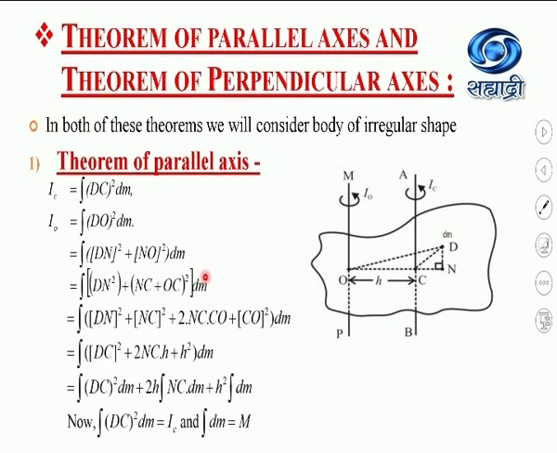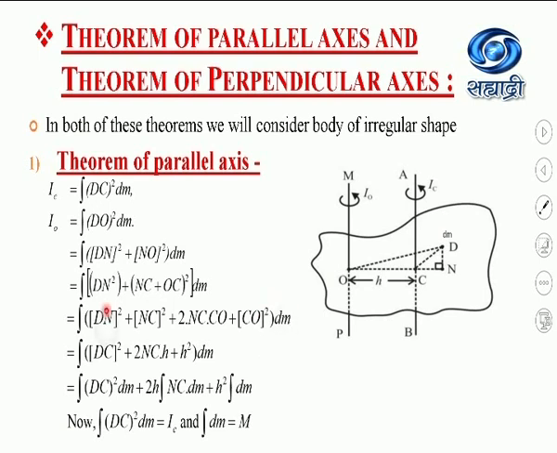Now I will simplify this equation. So it becomes (dn square plus nc square plus 2nc into co plus co square) into dm.